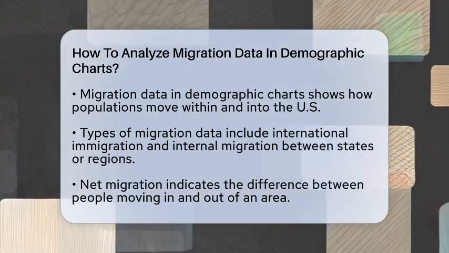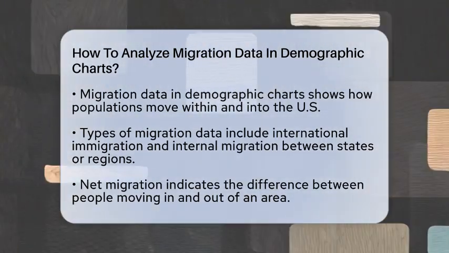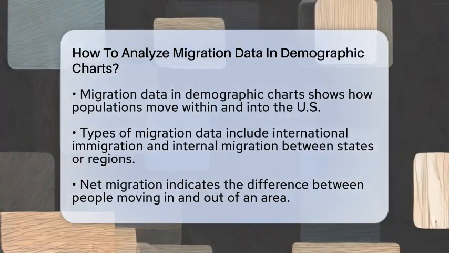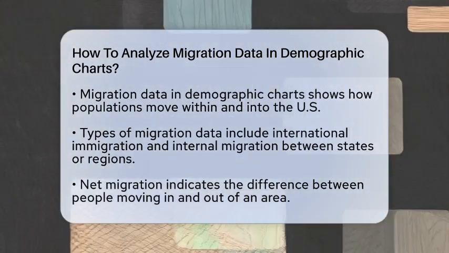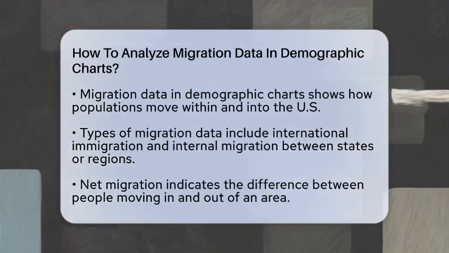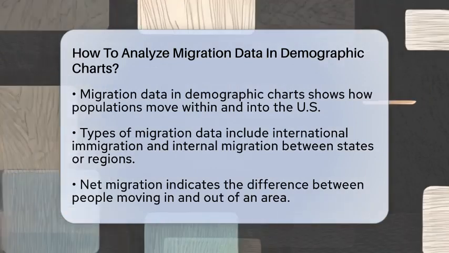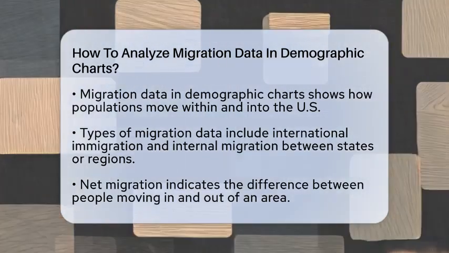Common types include international immigration, which is people moving into the country from abroad, and internal migration, which involves moving from one state or region to another. Net migration is the difference between the number of people moving in and out of an area.